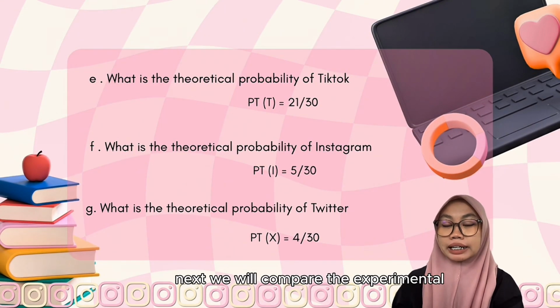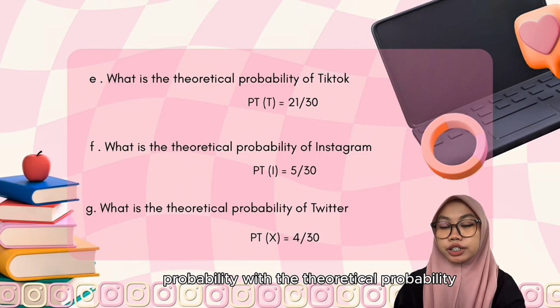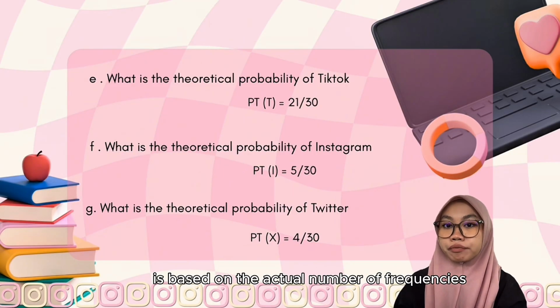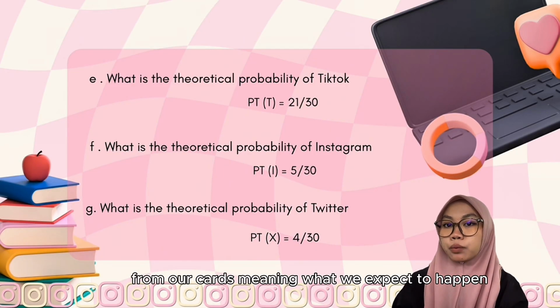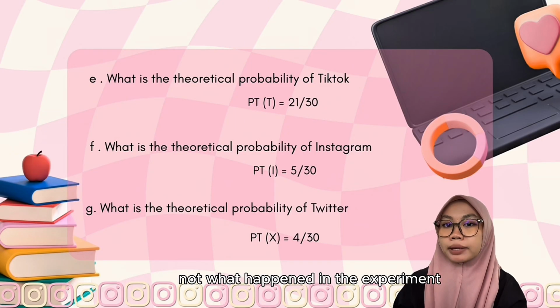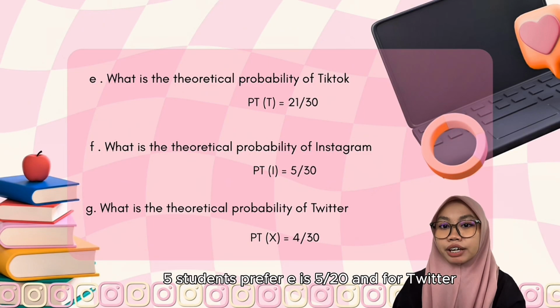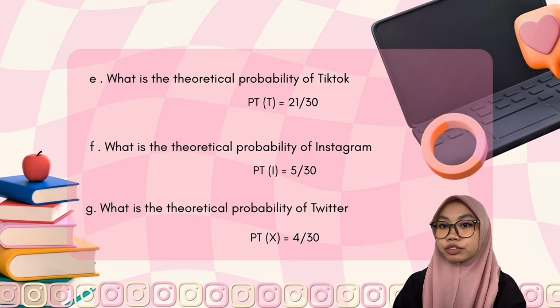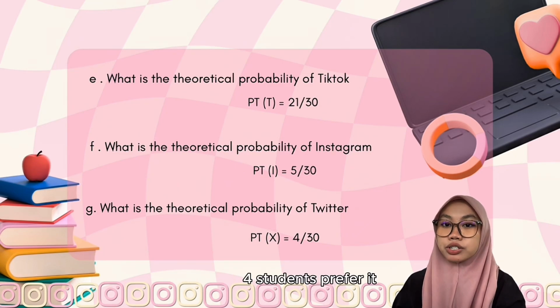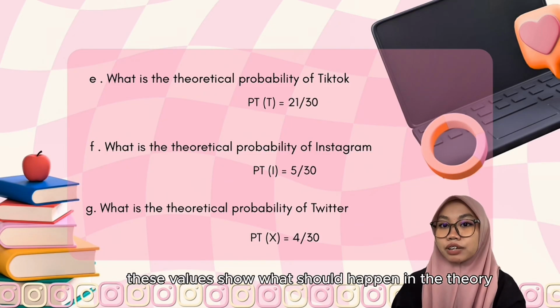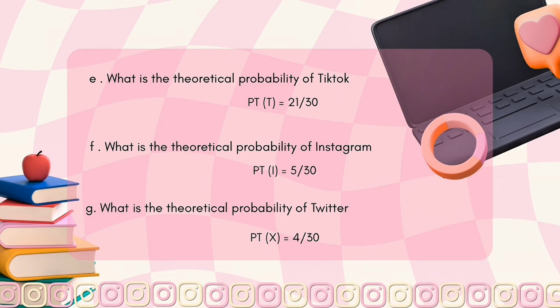Next, we will compare the experimental probability with the theoretical probability. Theoretical probability is based on the actual number of preferences from our class, meaning what we expect to happen and what happened in the experiment. So for TikTok, the theoretical probability is 21/30. For Instagram, 5 students prefer it, so it is 5/30. And for Twitter, 4 students prefer it, so the theoretical probability is 4/30. These values show what should happen in theory based on their class preferences.